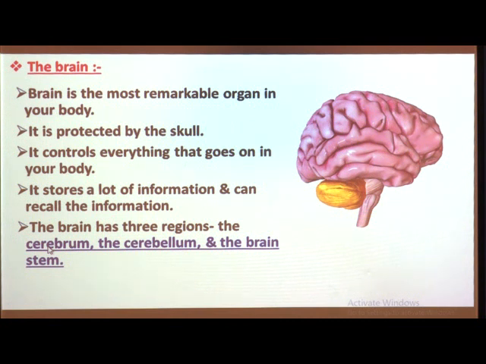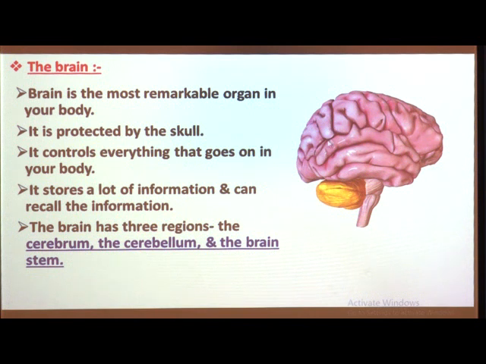Now we have to see about the main regions of our brain. So the brain has three regions, that are the cerebrum, then we have the cerebellum, and at last we have the brainstem. Here in this picture you can see the human brain.